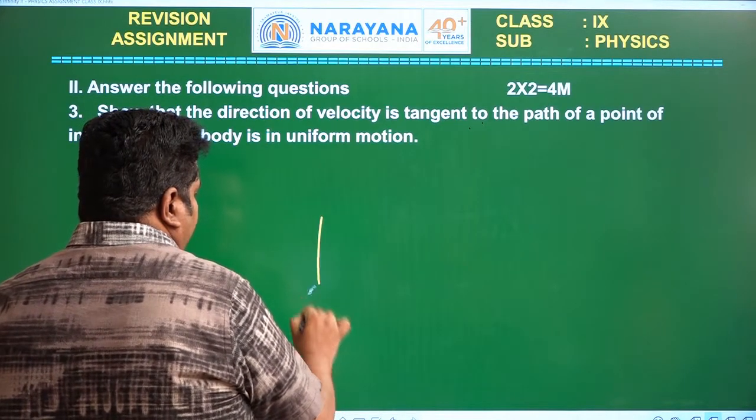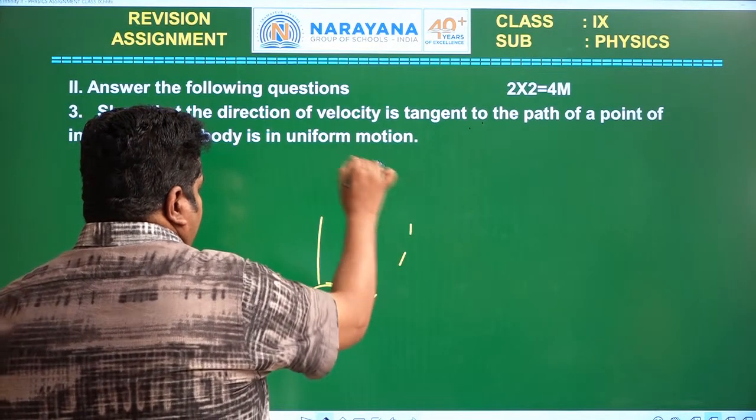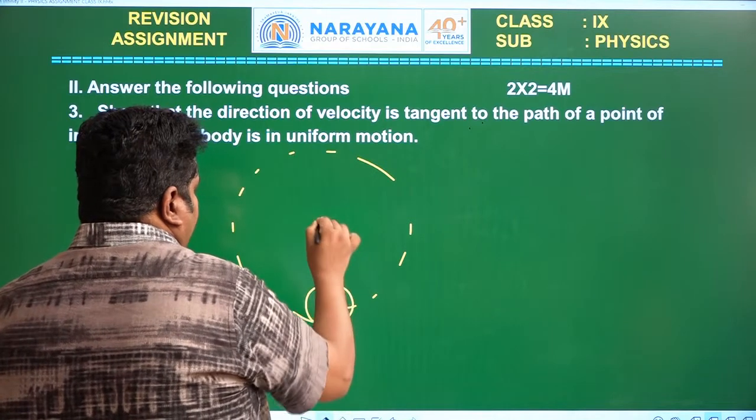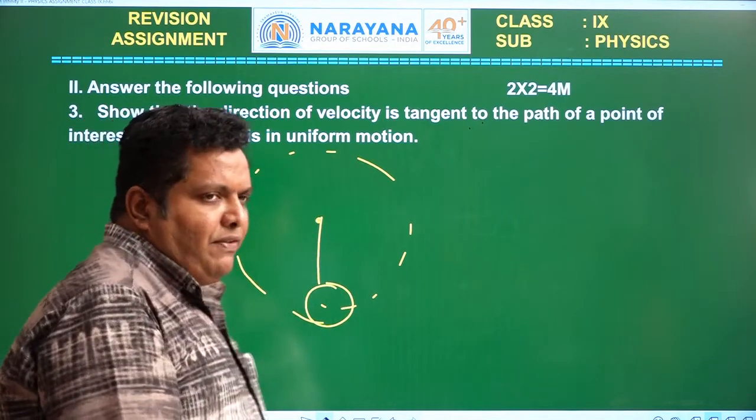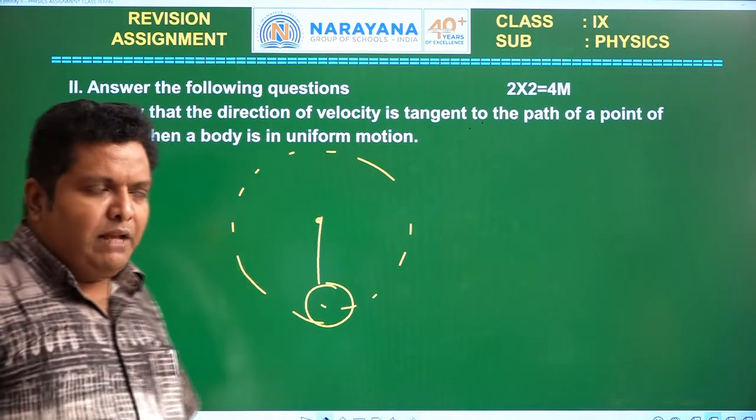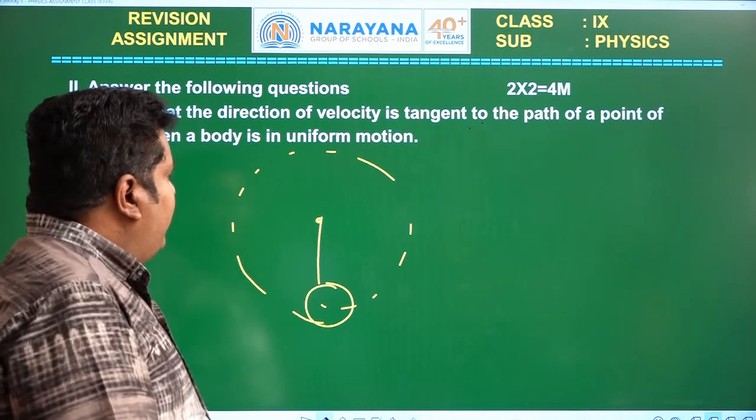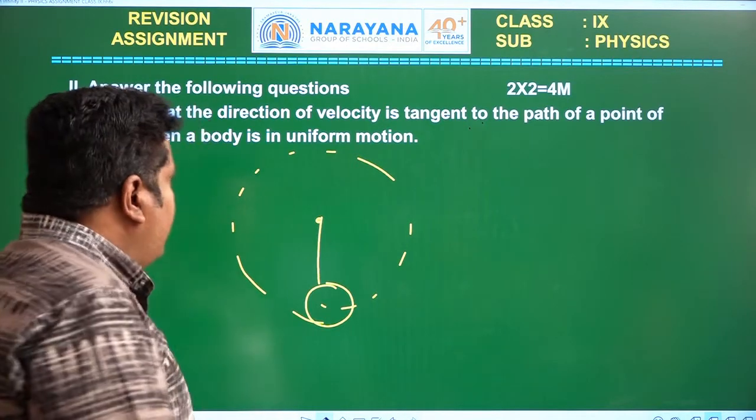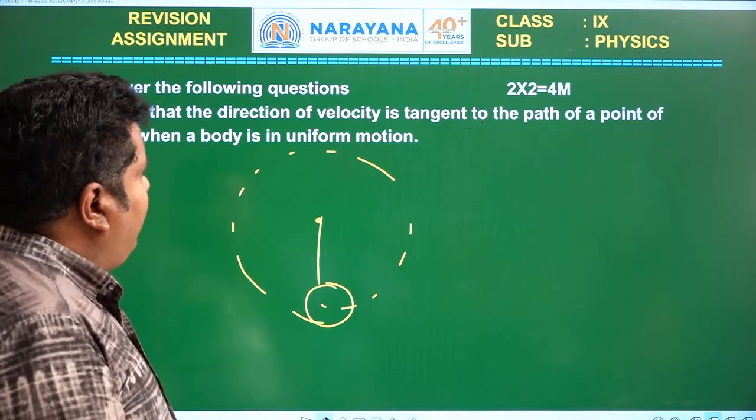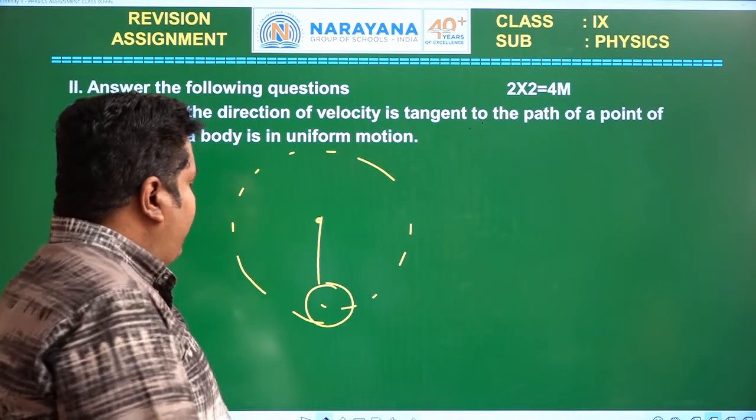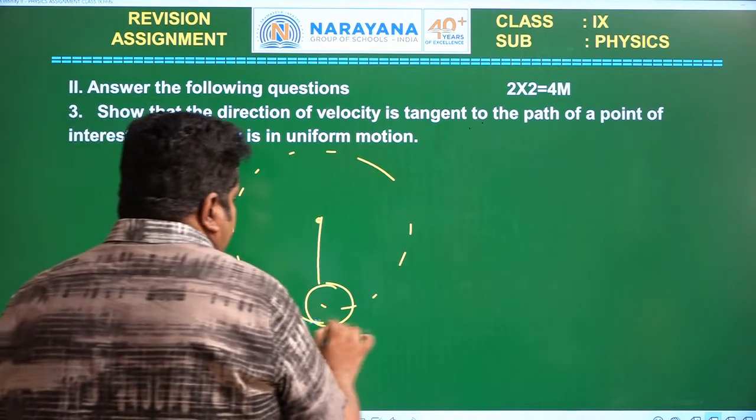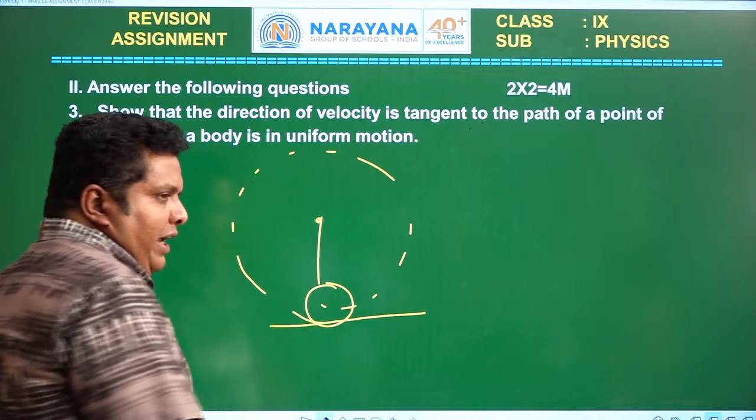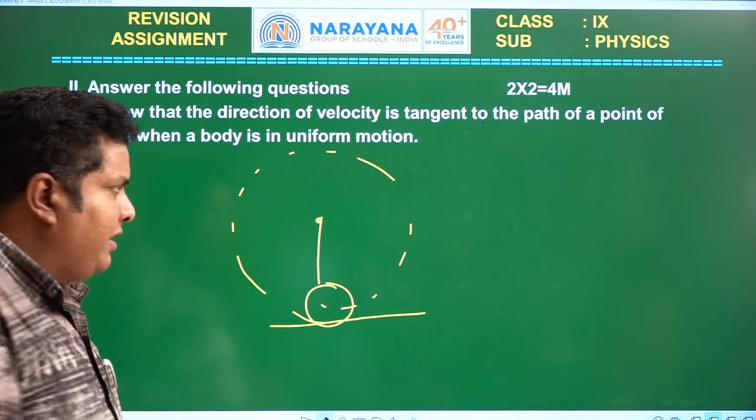Then it is whirled in a vertical circular path. A body is tied with a string and whirled in a circular path. Uniform motion means it travels equal distances in equal intervals of time. See, what is the direction of velocity at a point on the path? Tangent means any line drawn touching the circle.